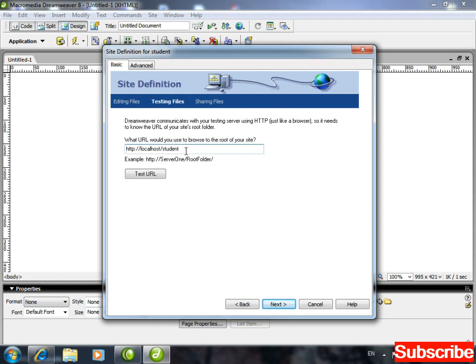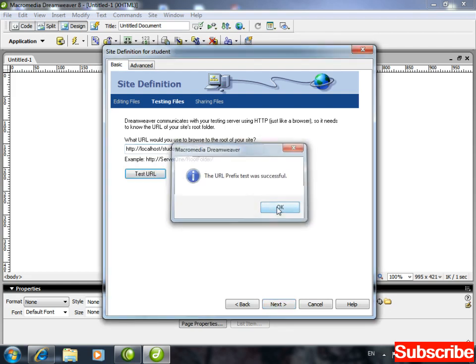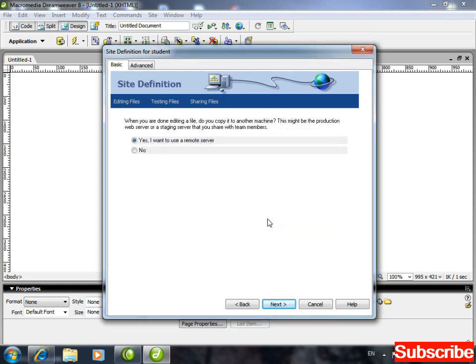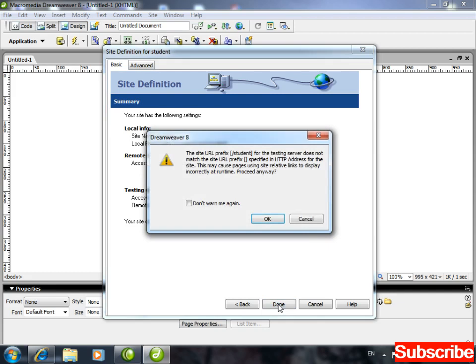Localhost and paste it here, student. Click on test URL. Okay. And next again. Here again it's asking about the remote server. I don't have any remote server. Simply click on no. Next and done.